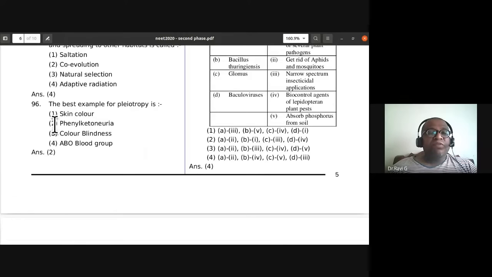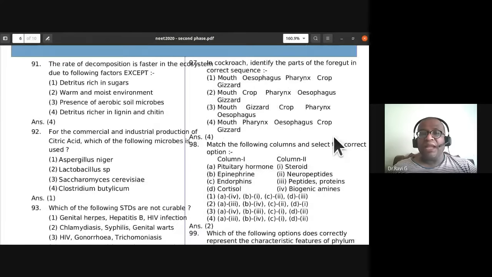The best example for pleiotropy is phenylketonuria, PKU, we call it. So the best example for pleiotropy is phenylketonuria. Okay, 97th.